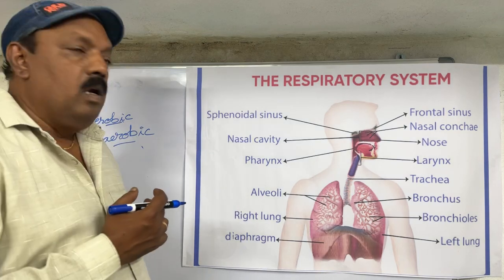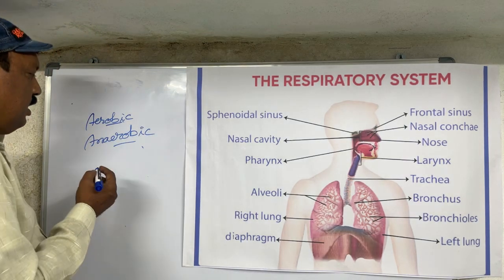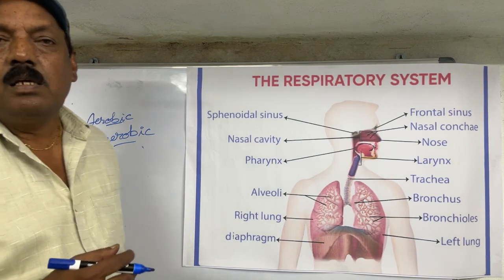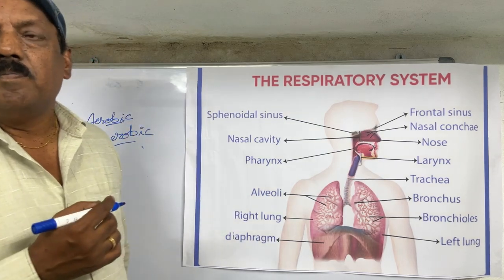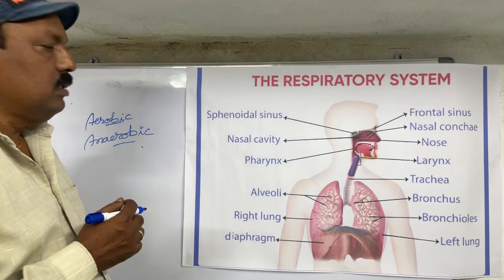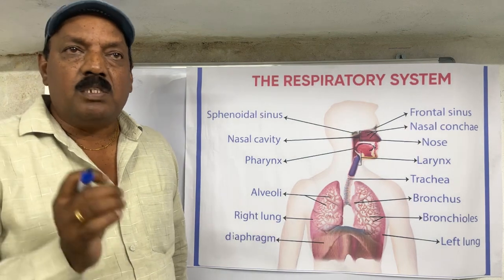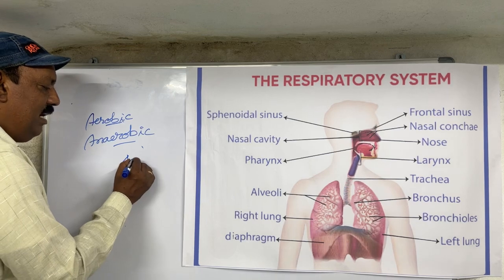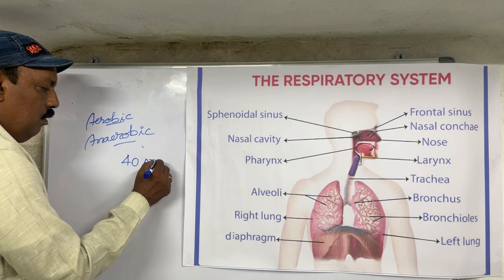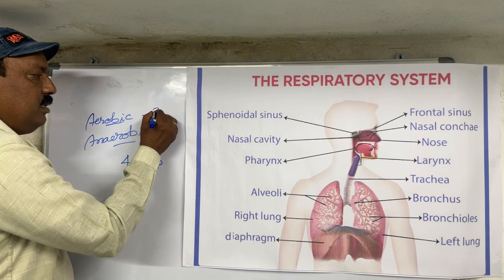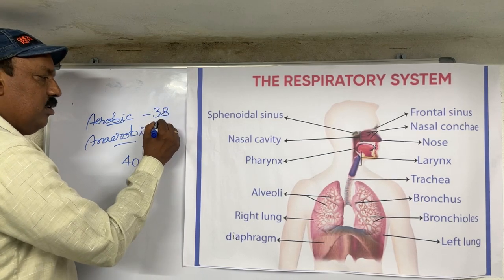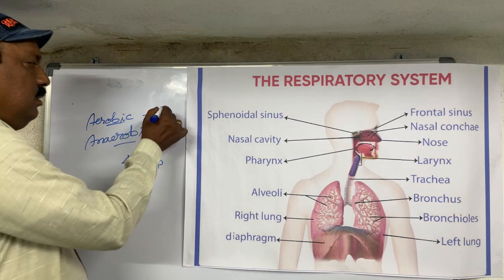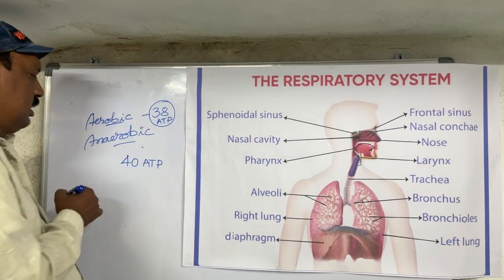In this, a lot of energy is produced. Our body generally needs 40 ATP molecules, that means adenosine triphosphate. From that total, our body is getting 38 ATP molecules just by aerobic respiration.